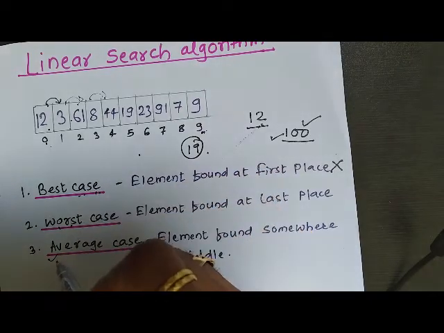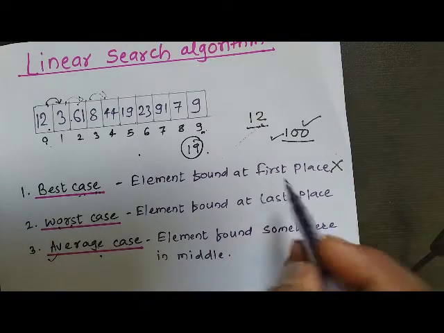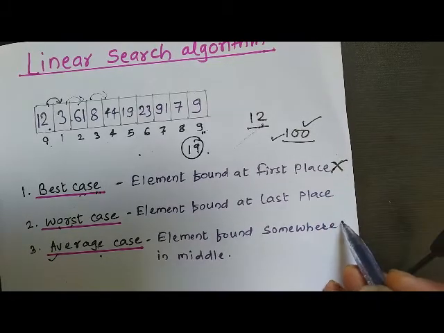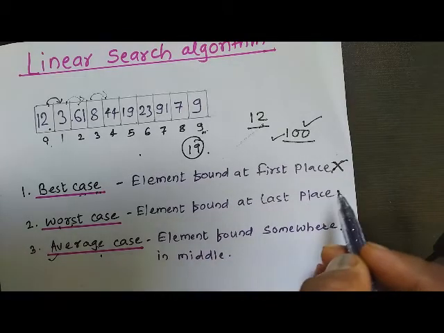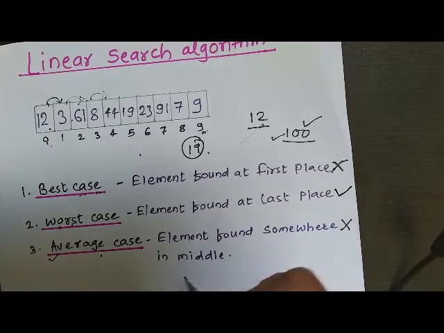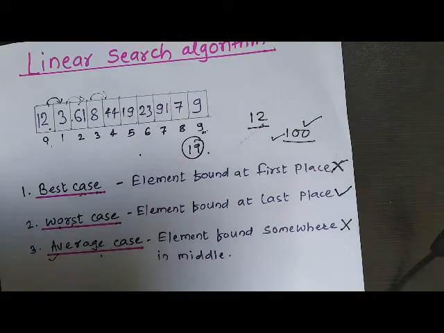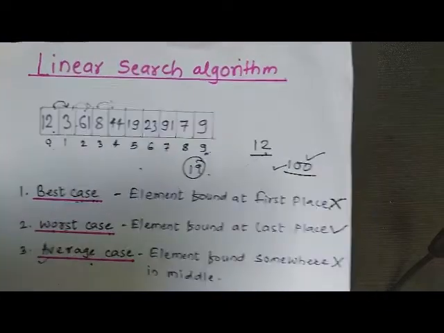That is called average case. This best case is rarely used while analyzing algorithms, and the average case is also rarely used. What we are interested in is finding the complexity of the algorithm in the worst case. In many scenarios we are interested in the time complexity in the worst case. So these are the 3 different cases of our complexities.